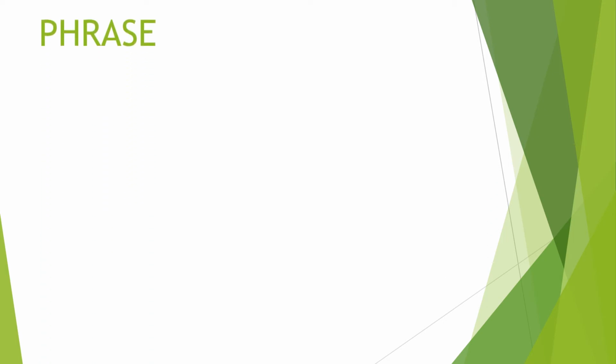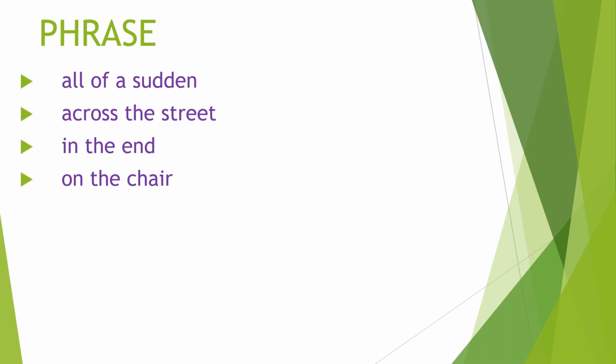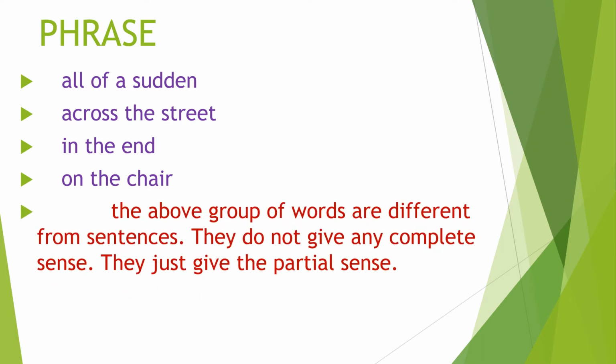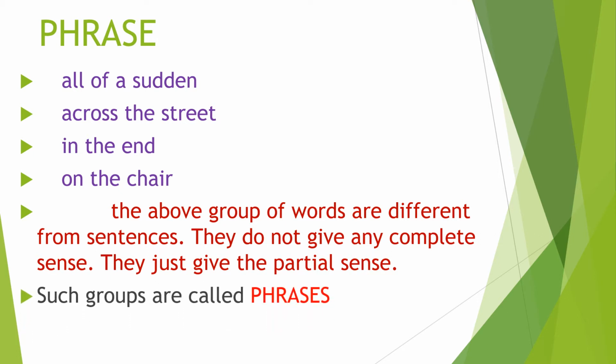Now let's talk about a phrase. What is a phrase? Before that, study the following group of words. All of a sudden, across the street, in the end, on the chair. If you observe these groups of words, they are quite different from the sentence. A sentence is a group of words which gives the complete meaning. But here, these groups of words have some meaning, but unlike a sentence, they do not give the complete sense. It has a partial meaning only. Such groups of words are called phrases.